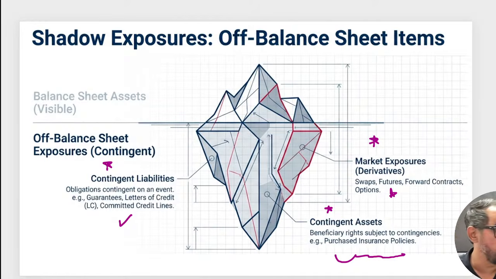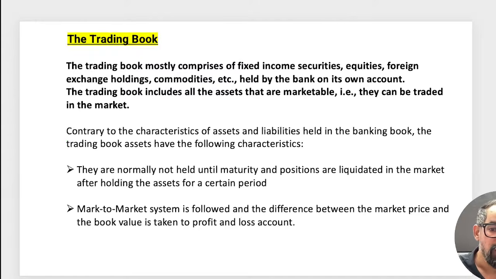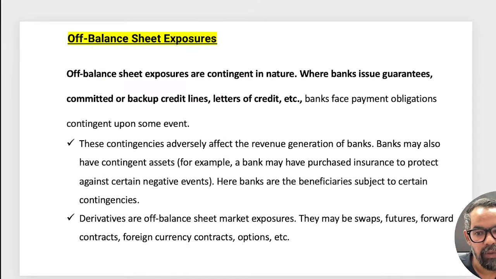Those generally come under this, right? So we have the banking book, then the trading book, and off balance sheet exposure, right? Please do remember this, you can expect a question around this.